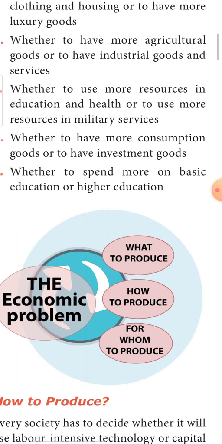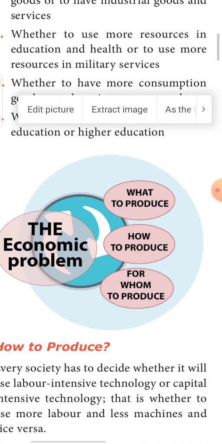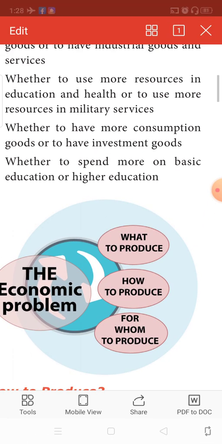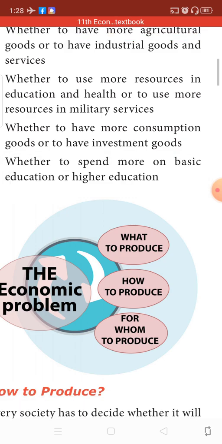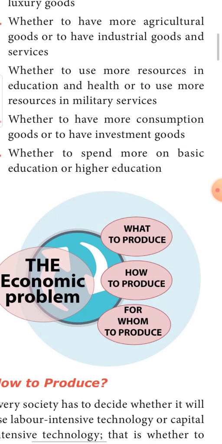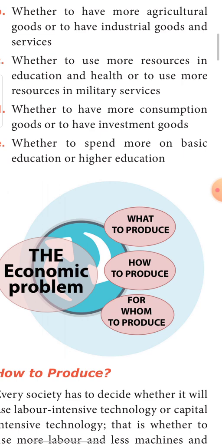Next is whether to use more resources in education and health or to use more resources in military services. See, the country has to decide how much money should be spent on the education and health of their population, and whether more money should be spent on military services.